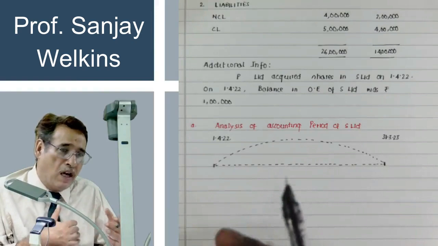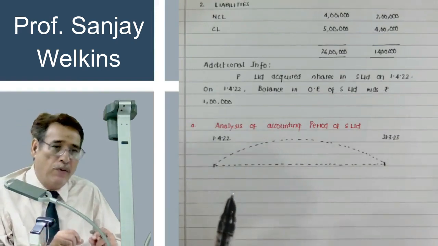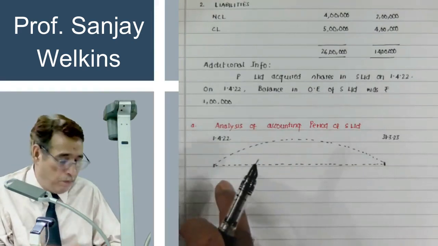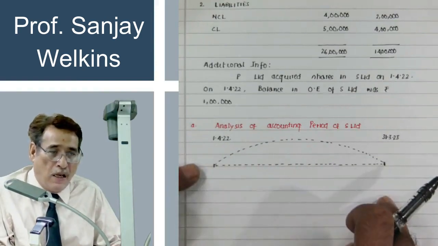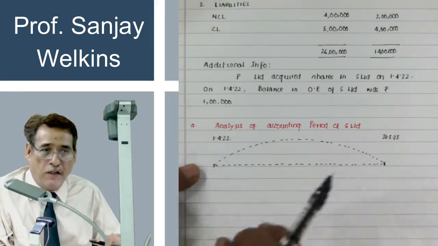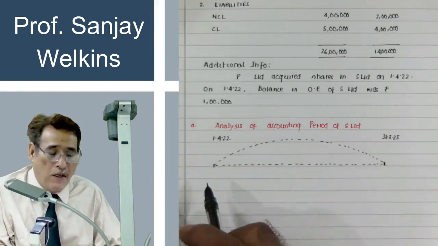Whenever I say accounting period, it means I am referring to the period starting from the beginning of the current year and ending on the date of the current year. Is it clear to you? This is accounting period, number 1.